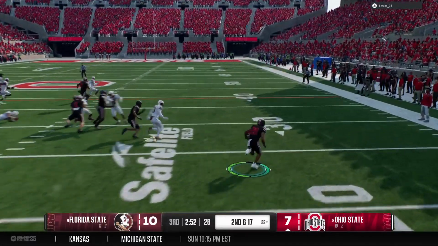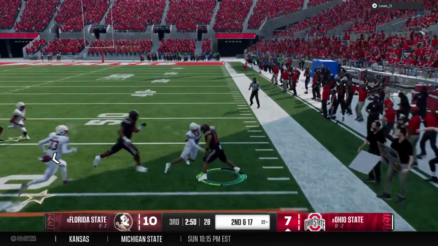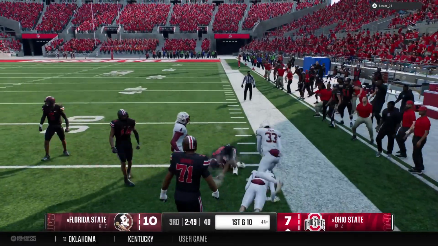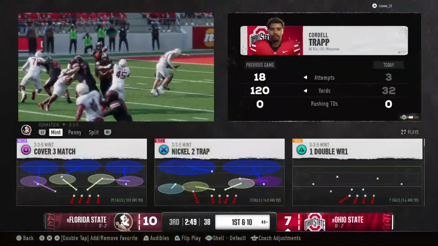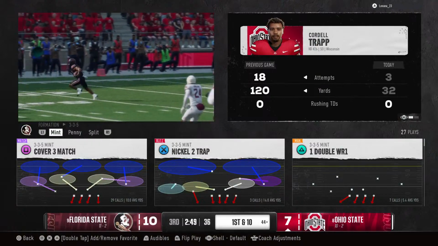Pitch to the back. Breaking free at the 35. And a big gain before he goes out of bounds. The offense keeps churning, gets a fresh set of downs.